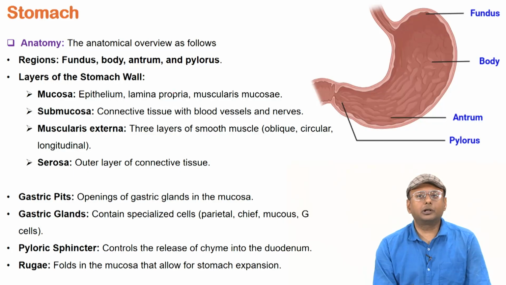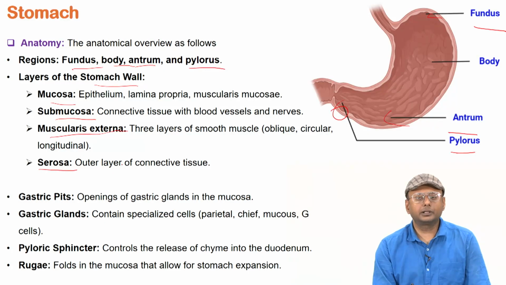Anatomy, if you see about the stomach, it has the fundus, body, antrum and the pylorus. So this is the antrum area, this is the pylorus area, you can see here, right, and this part is the fundus area, okay. And there are different layers of the stomach wall, for example mucosa, submucosa, muscularis externa and serosa, okay. So 4 different layers of the stomach are present.